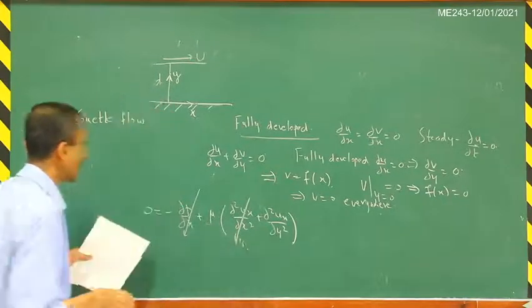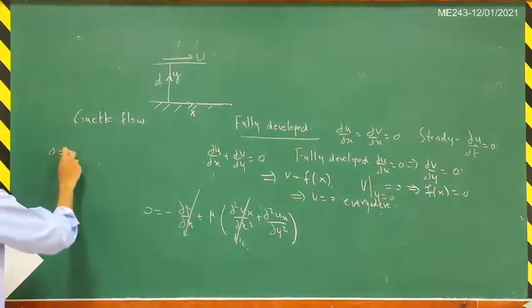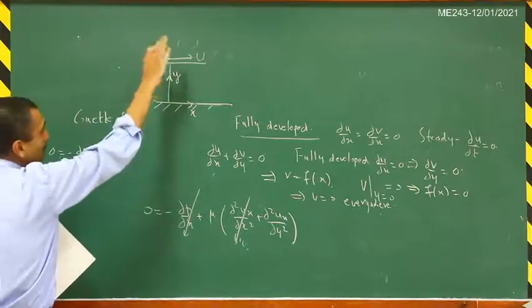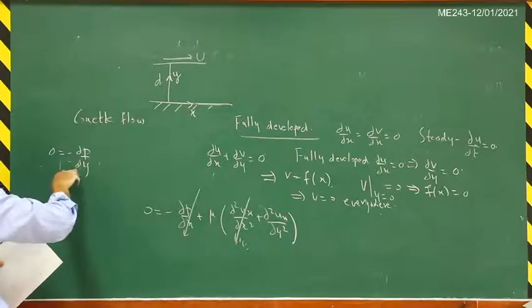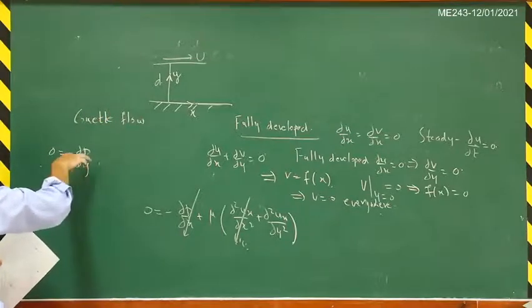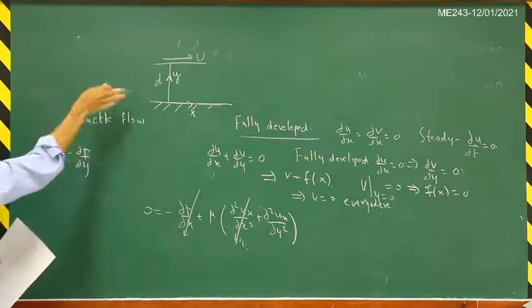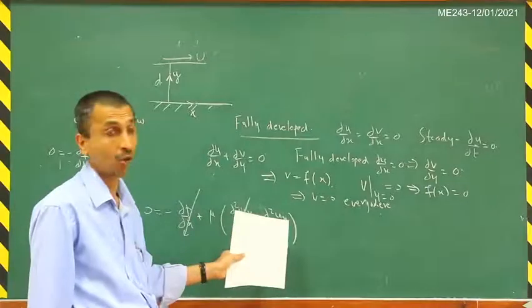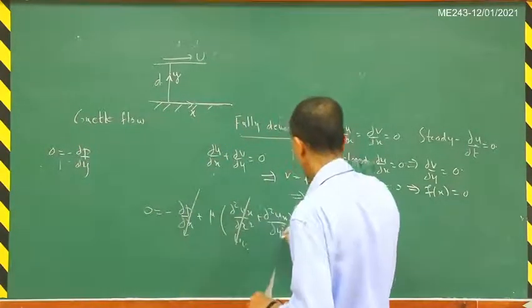The second Navier-Stokes equation will just give you minus del P by del Y, and so that will just give you the hydrostatic variation of the pressure in the Y direction. This is the second Navier-Stokes equation. So we are assuming that everything is planar, that there is nothing happening in the Z direction here. So now Ux is a function of Y alone,